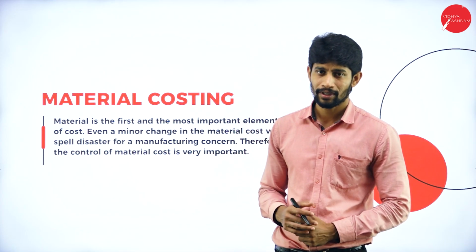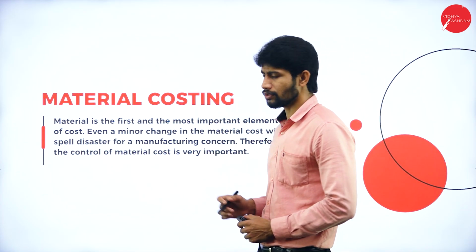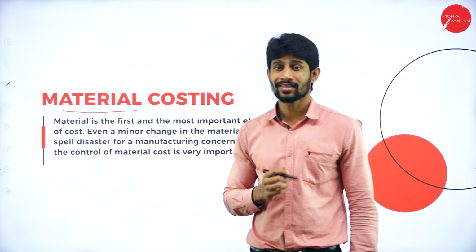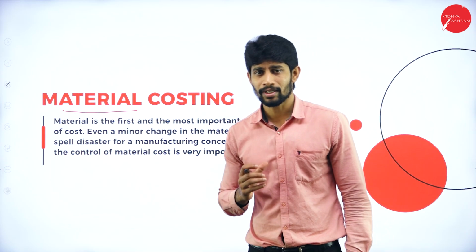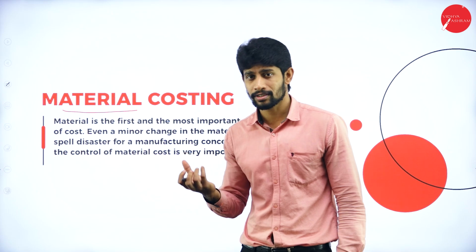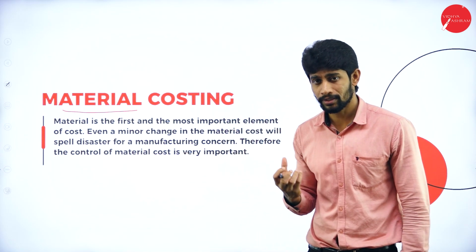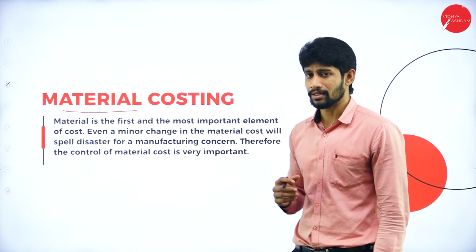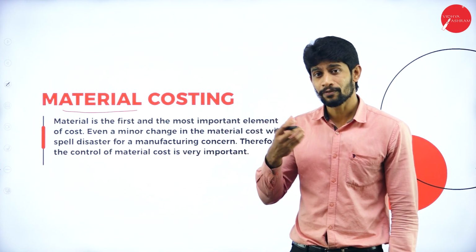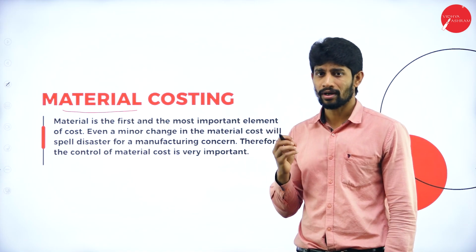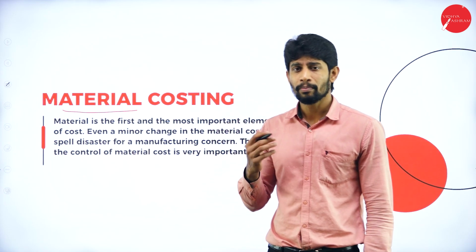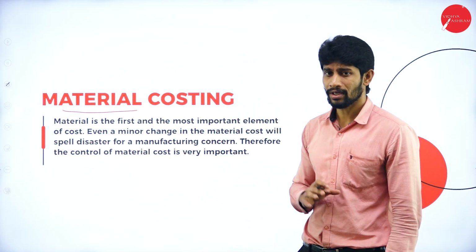So what is the meaning of material costing? Before going to the definition of material costing, first understand what is this material. Material is nothing but the required raw materials to manufacture the final product, or the product is called material. Without materials, without inputs, you can't bring the output, that is the final product. So materials are the raw materials or the inputs which are required to manufacture a product. Those things are called material.